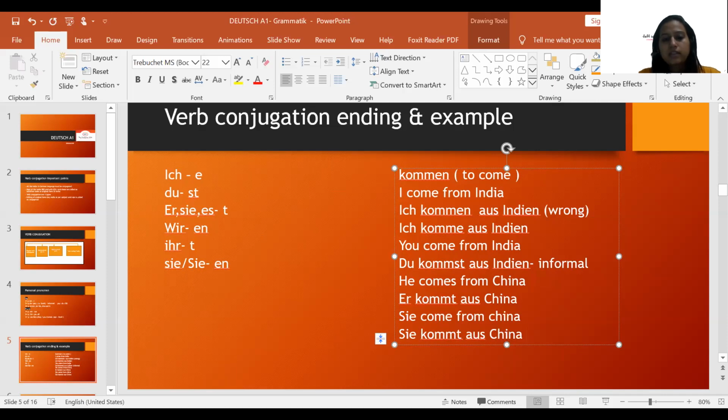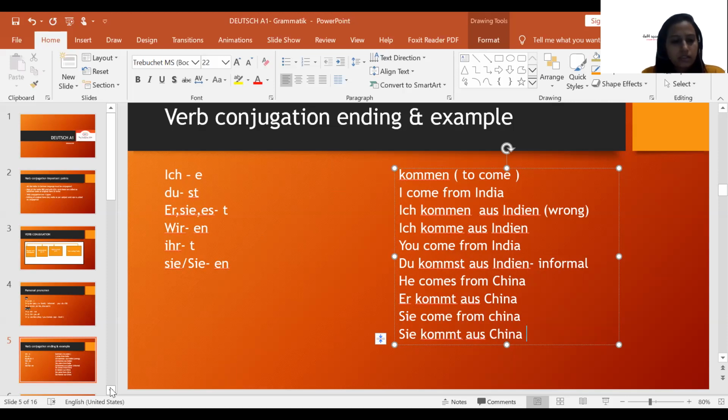Please remember that this is the basic construction, and it is very important. If you don't know verb conjugation, trust me, guys, you will face a lot of difficulty in further grammar topics because it gets multiplied. If you don't know this, this is the base, and your entire grammar will be haywire. So it is very important to get your basics correct. Again, as I mentioned, if you have any doubts, please don't hesitate to ask me. You can just type in your questions below.